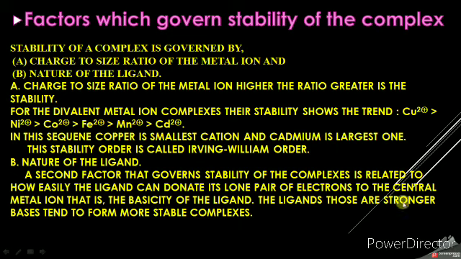So we have to decide the basicity of the ligand. Ligands that are stronger bases tend to form more stable complexes. So if a ligand donates a lone pair easily, it is a stronger base and it forms stable complexes.